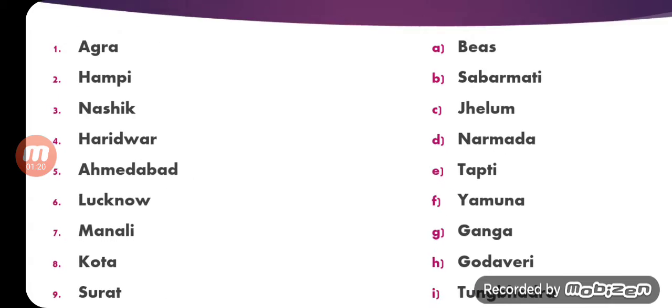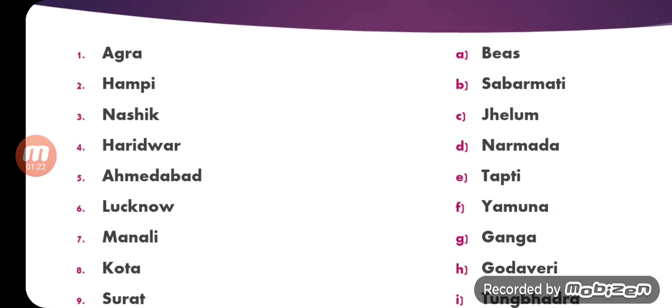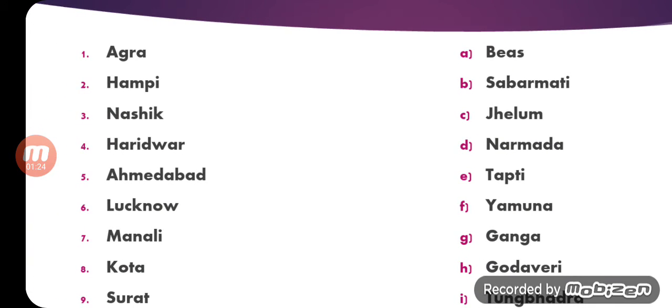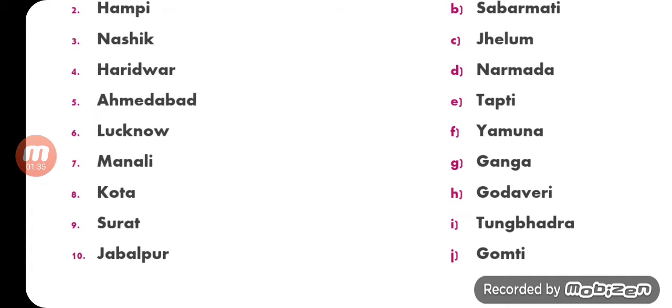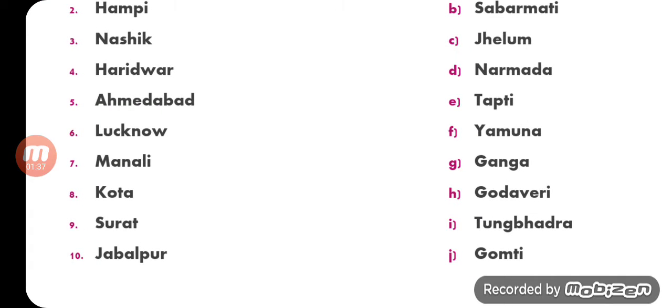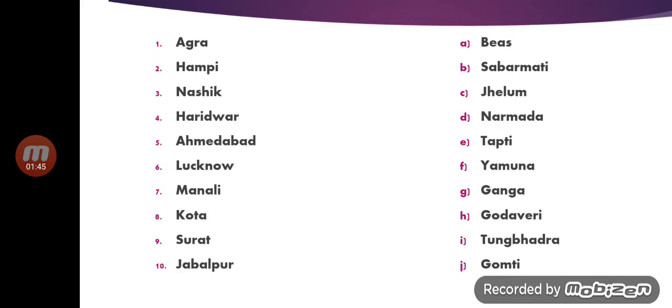On the other side you have the river names: Beas, Sabarmati, Jhelum, Narmada, Tapti, Yamuna, Ganga, Godavari, Tungabhadra and Gomti. You have to match these famous Indian cities with the rivers they are located on. So children, you can write the question.